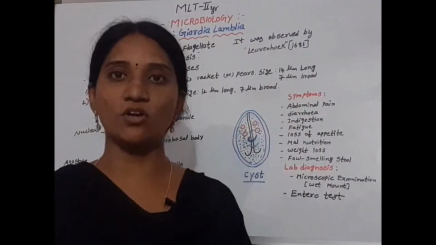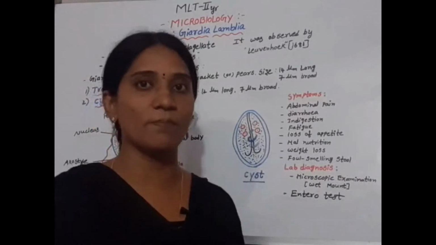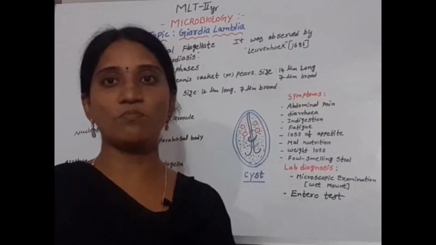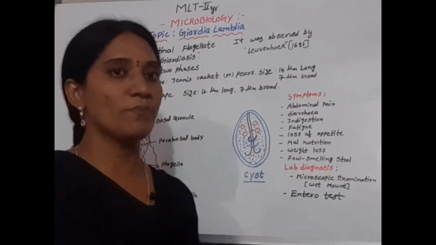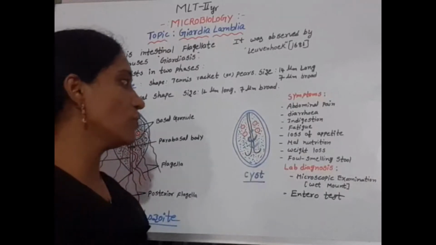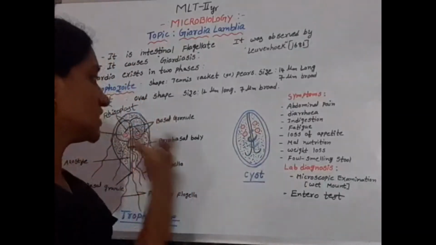The diagnosis of Giardia is by microscopic examination by wet mount preparation, that is, saline wet mount and iodine preparation. The iodine method and saline method are useful for diagnosis of Giardia.